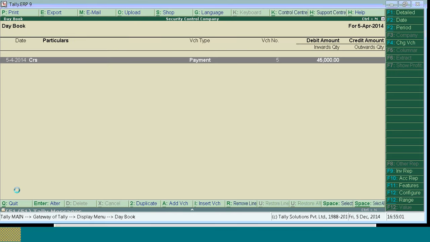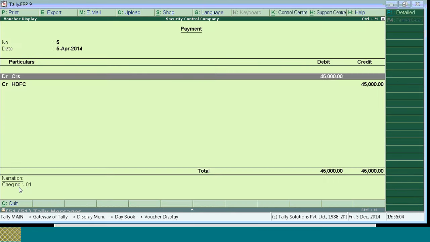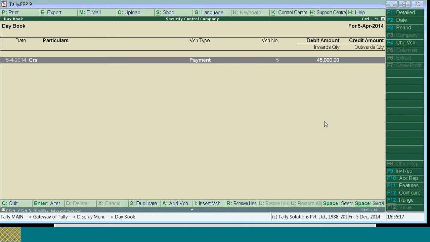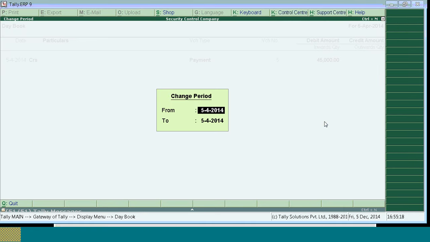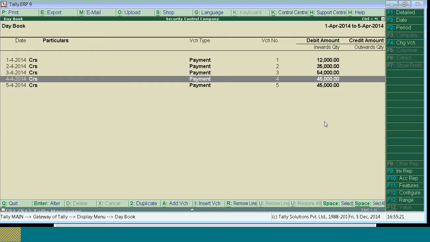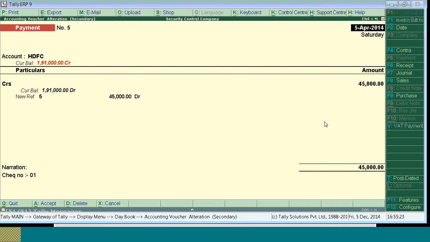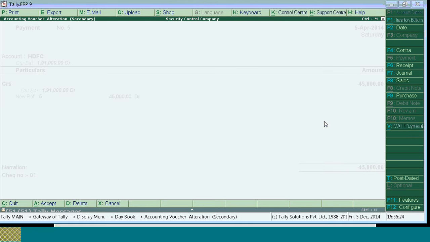So the narration is given. When you press Alt Enter, the user can see what the narration is. Is this clear, Mr. Yogesh Kumar Jindal? Okay. So this is the restriction given for the first user. You can't alter any transaction. Only the last day's transaction you can alter, you can delete.